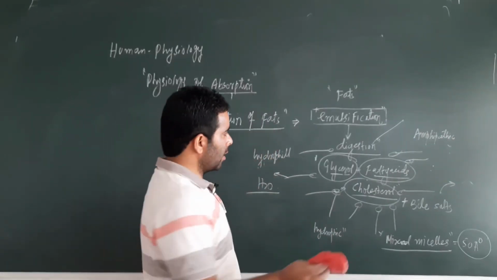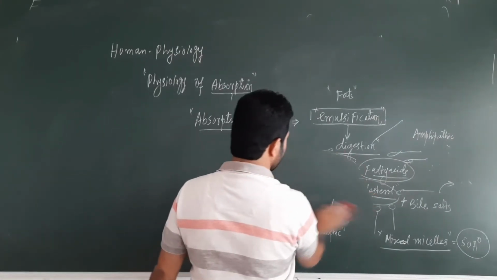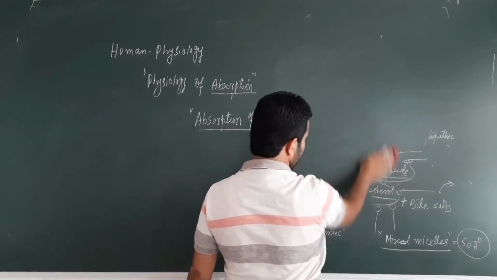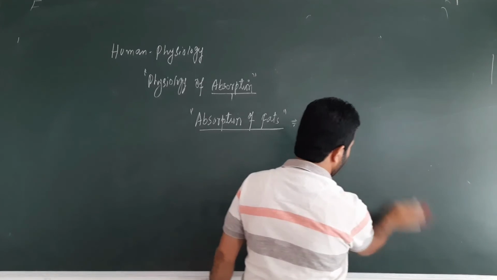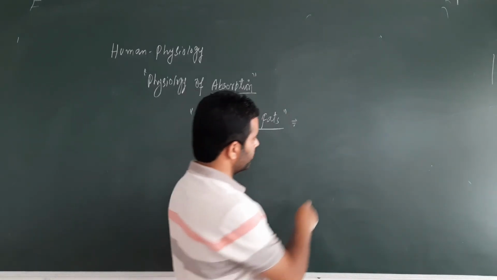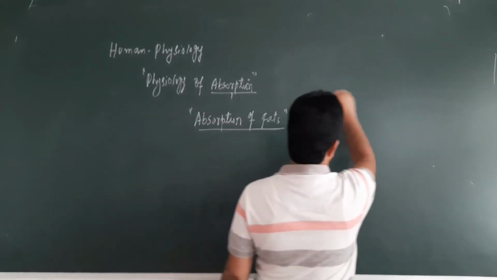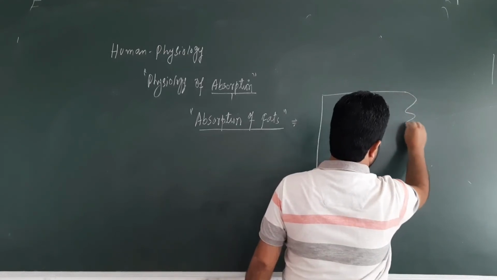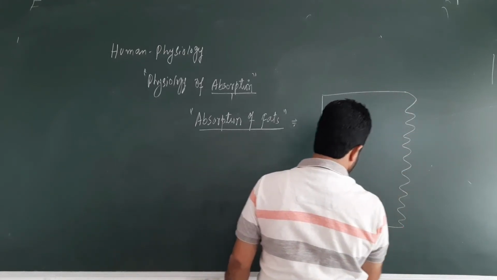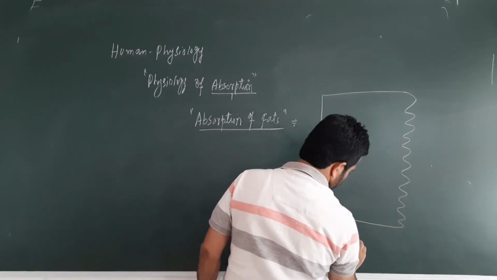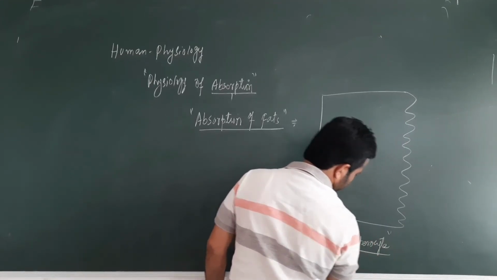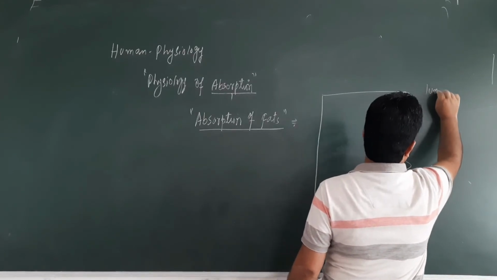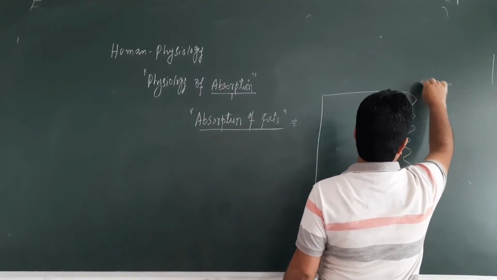So let's say, for example, again this is the enterocyte with villi and microvilli, and this is the lumen of the small intestine, the ileum.